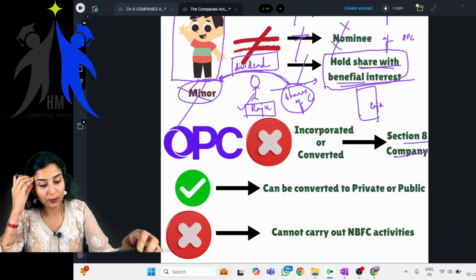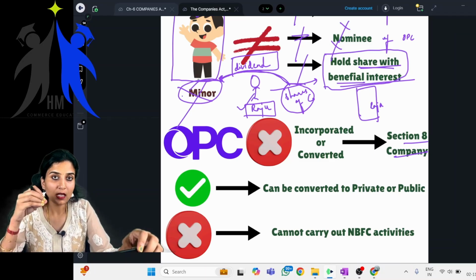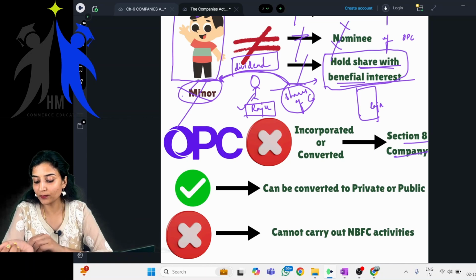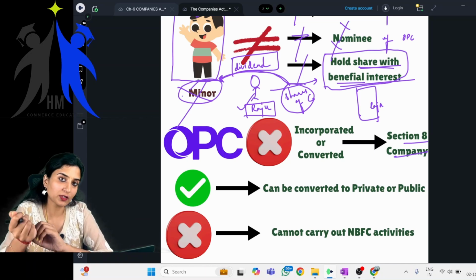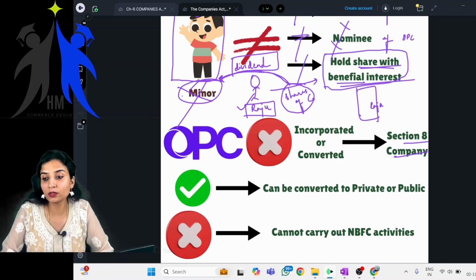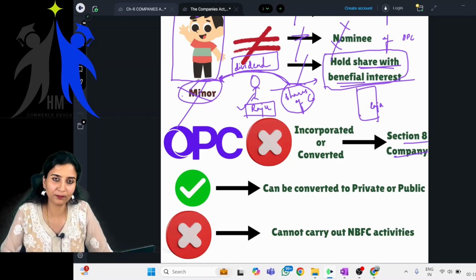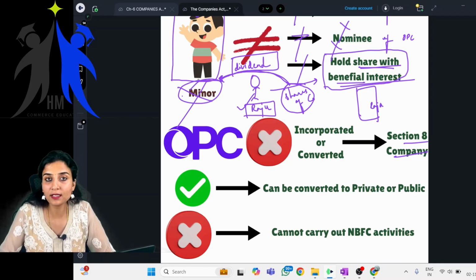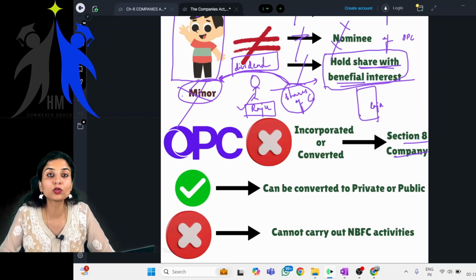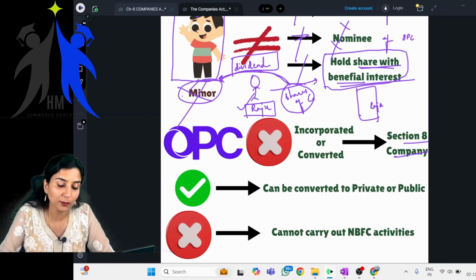See, children, Section 8 company is nothing but these companies are formed for charitable objects, basically not for profit organizations. These are formed to promote arts, to promote science, to promote dance or music, all of these, and to benefit the society. The basic intention behind these companies is that they do not work for profit. The basic intention is to do good to the society. So these kinds of companies are called Section 8 companies.